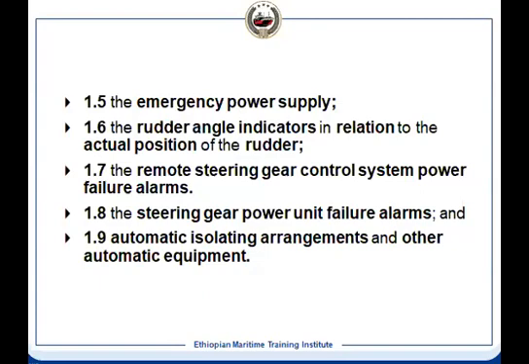Push it and it will move down, and automatically isolation will be done, and the other system will start and it will restore the power. You can check also timing, 45 seconds. Within that, whether the other system came in fully operational or not. So that is the way the auto isolating system has to be checked.